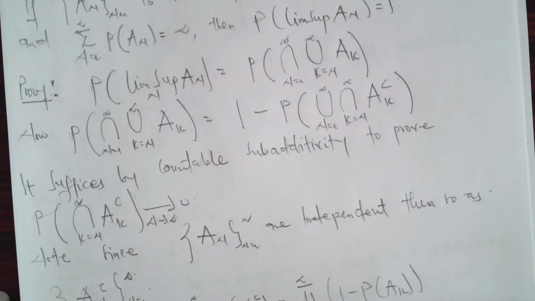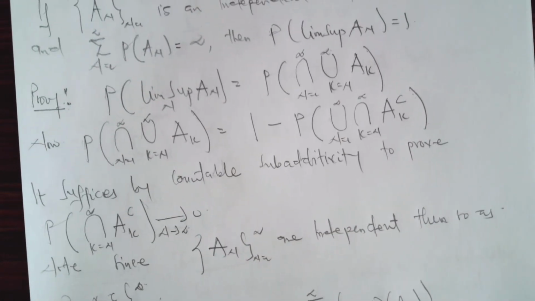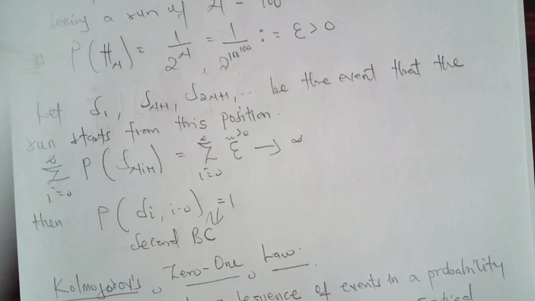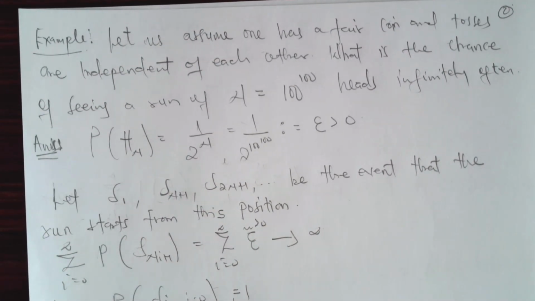Let's check some examples and see how to apply this. So this is an example. We need the sum of the individual probabilities to go to infinity, then we apply the second BC. So let us assume we have a fair coin and the tosses are independent of each other. What is the chance of seeing a run of n equal to 100 to the power 100 heads infinitely often?